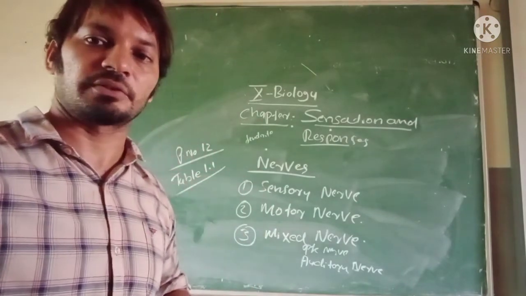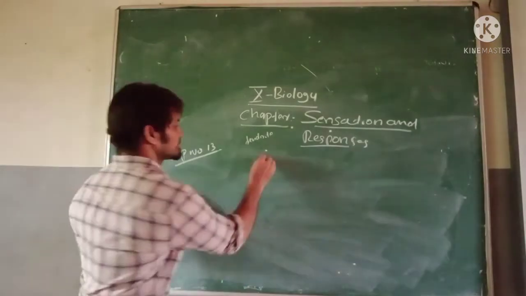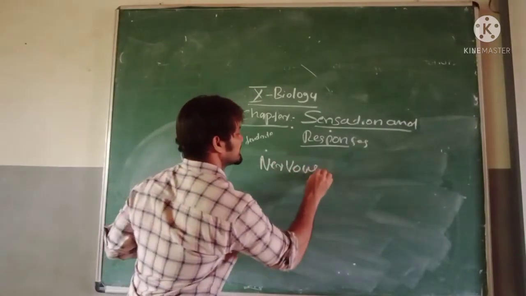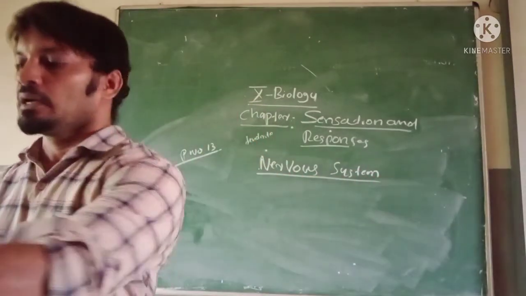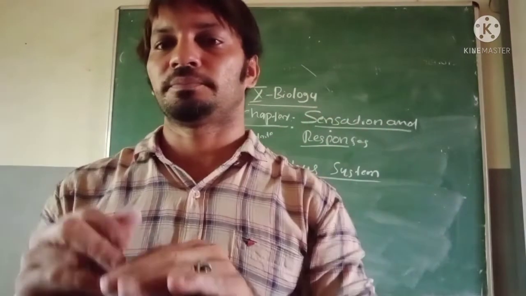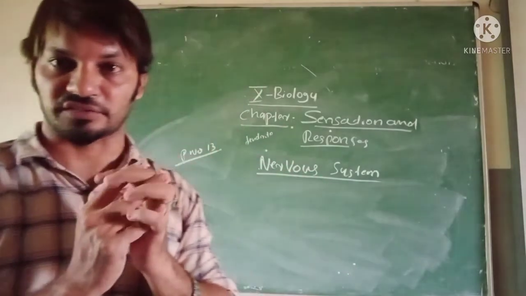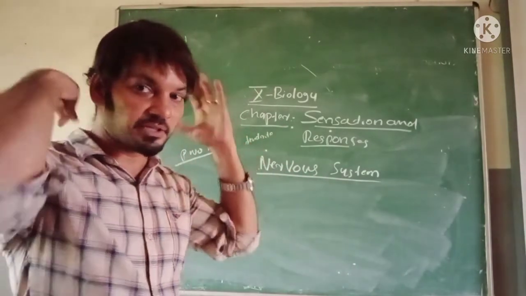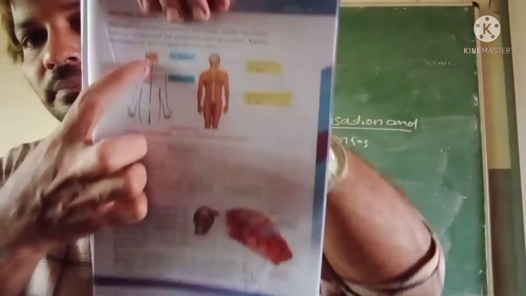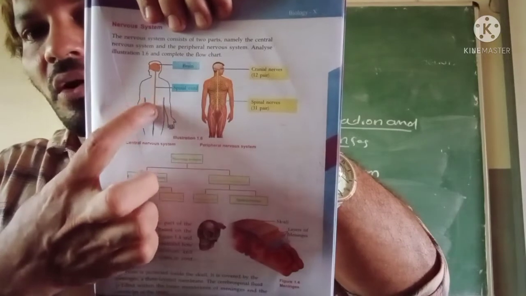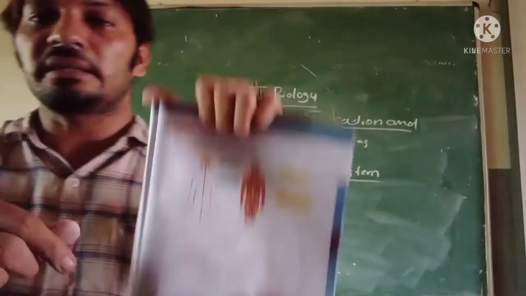Next, listen, I am going to take page number 30, the nervous system. The brain and spinal cord control each and every activity of our body. You can see here, look: the brain, and this long part, the spinal cord. Both together are known as the central nervous system.